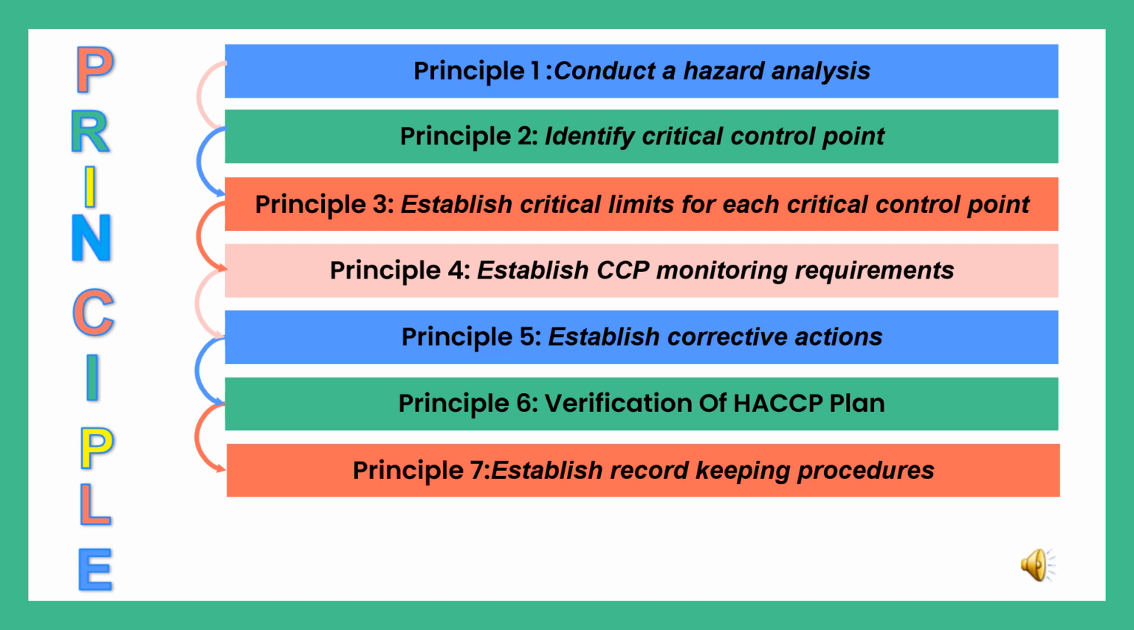In the 8th step, critical limits for each critical control point is set. In the 9th step, CCP monitoring requirements are established. In the 10th step, corrective actions are established and taken. In the 11th step, verification of HACCP plan is done. And finally, in the 12th step, record keeping procedures are established. From step 6 to step 12, all these steps are considered to be the principles of HACCP.